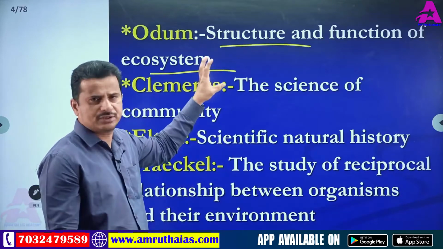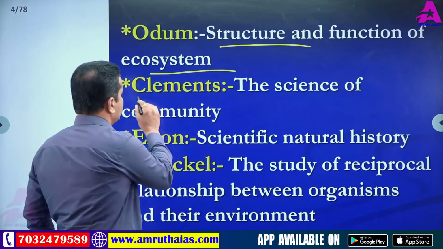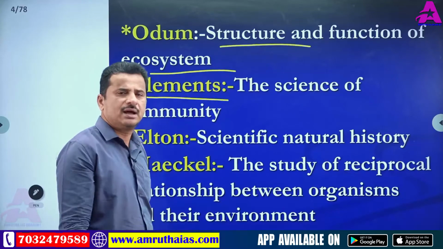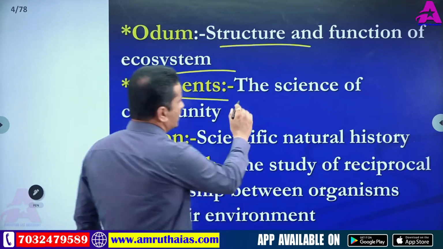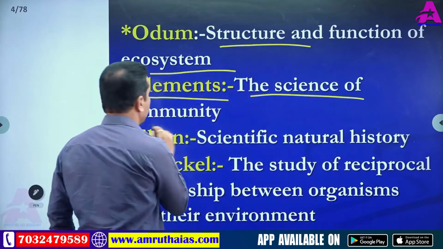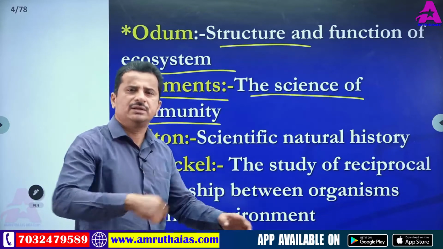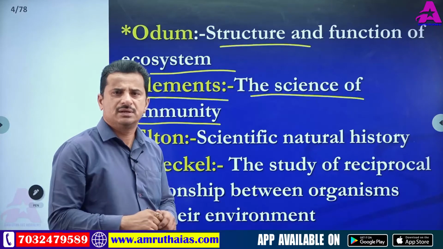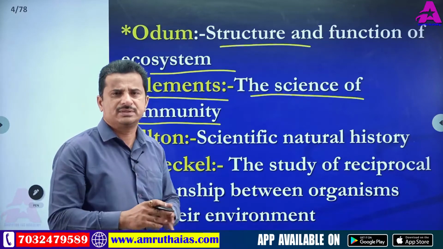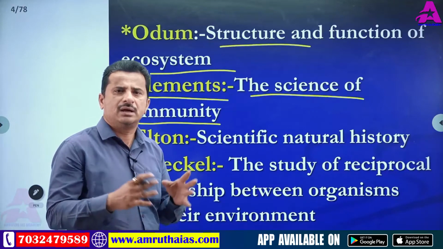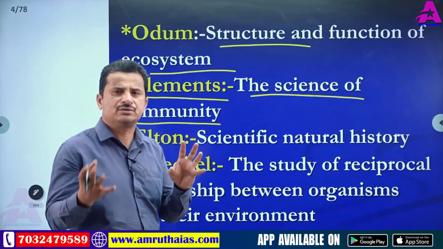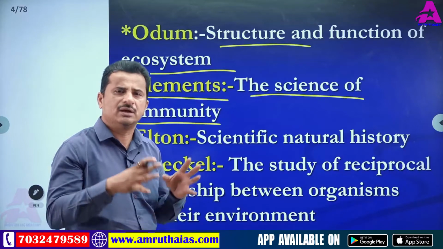Next, Clements, another scientist. According to Clements, ecology is the science of community. A community is a group of organisms, their interactions, how they depend on each other, and how environmental factors impact the organisms.